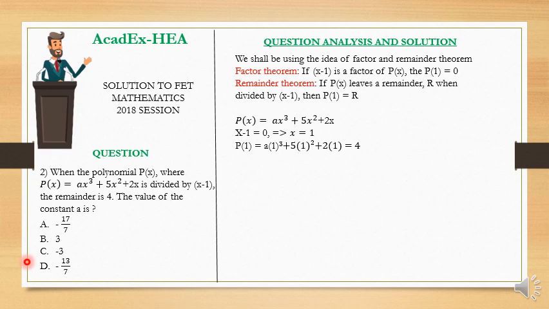If x minus 1 is a factor of p of x, and p of x leaves a remainder of 4 when divided by x minus 1, as the question clearly states, it means that p of 1 is equal to the remainder, and the remainder here is 4. It now means that p of 1 is equal to 4, and to have p of 1, we simply substitute 1 wherever we have x in the equation of p of x. So now we are going to have p of 1 equal to this.